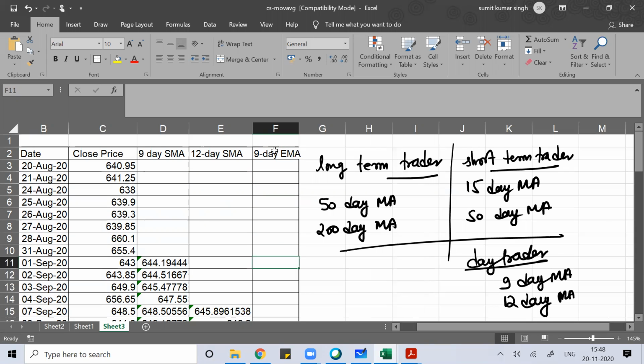For the first day, the exponential moving average would be the simple moving average. Then from the second day, the exponential moving average would be today's closing price times the smoothing constant. The smoothing constant means 2 divided by 10, because it is a 9-day. Then plus yesterday's exponential moving average times 1 minus 2 divided by 10.